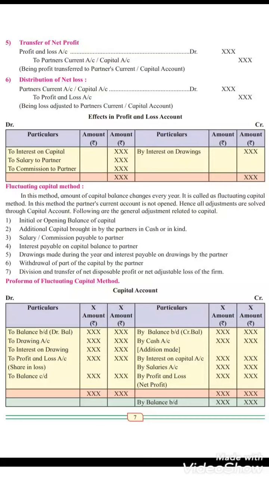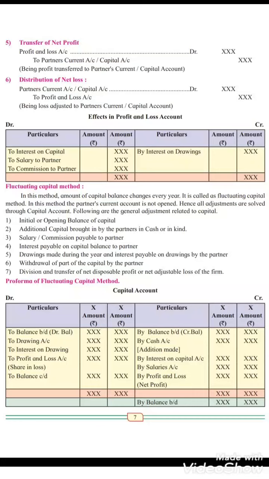And whatever else remains on the credit side will be 'by interest on capital', whatever was decided, that will come on the credit side. Salary account credit side, commission credit side. So basically the credit side will be all about income and the debit side will be all about expenses, like we do in the P&L account. That we will try to understand further. Okay, now again the journal entries for the partners' current account; you have to go through all these journal entries.